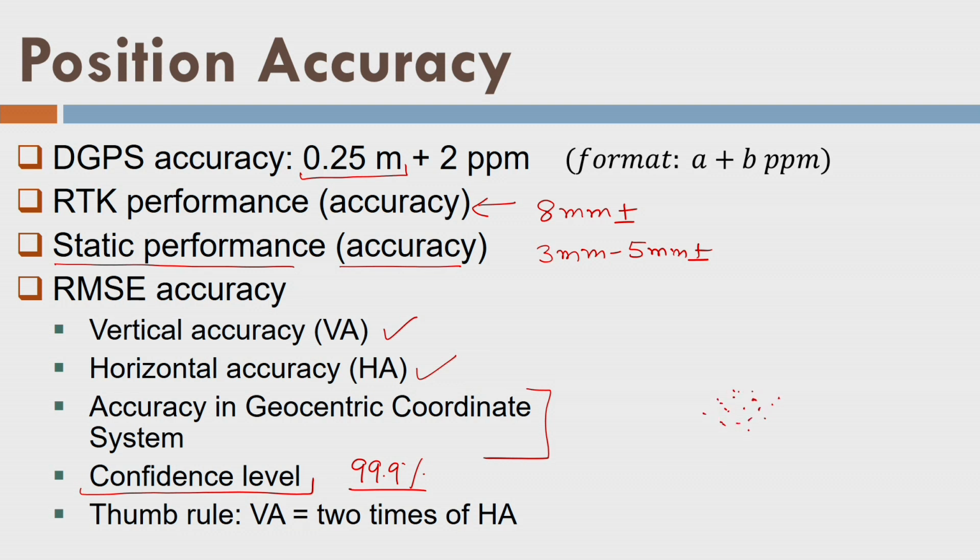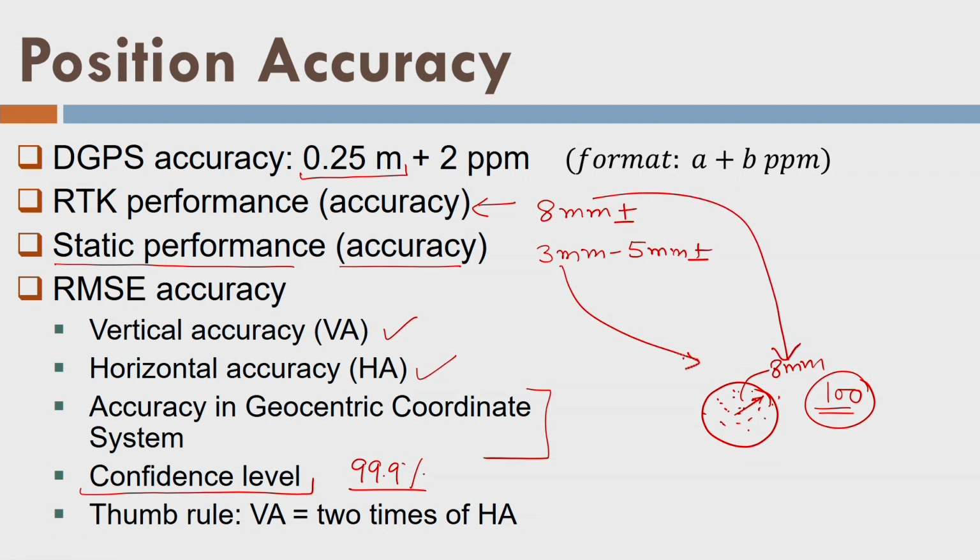Suppose I take 100 such data, which means that in this given accuracy of 8 mm or 3 mm or whatever, if I draw a circle here like this, 99.9% of, let us say, 100 samples or 100 positions will be within this 8 mm, if I am referring to this kind of accuracy, or within this 3 mm, whatever. So that is the meaning here.